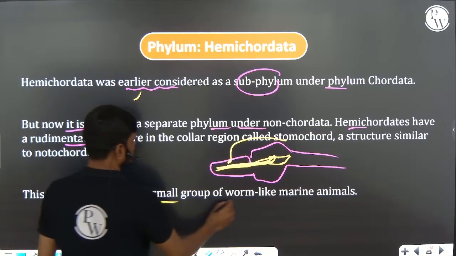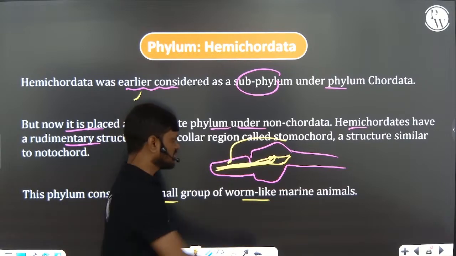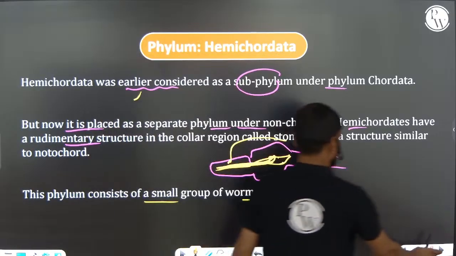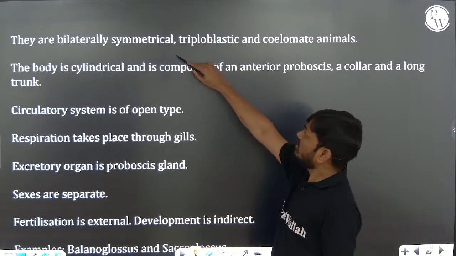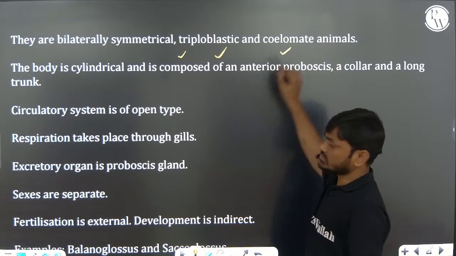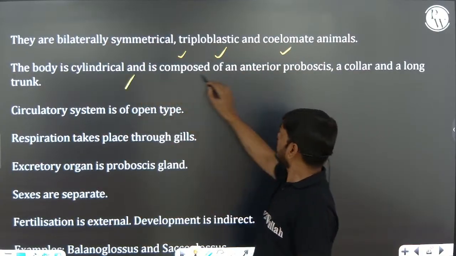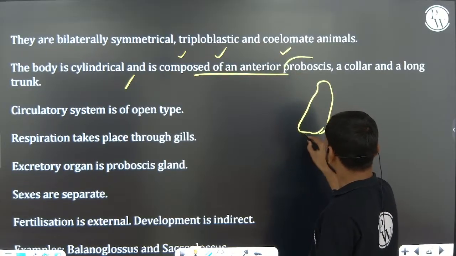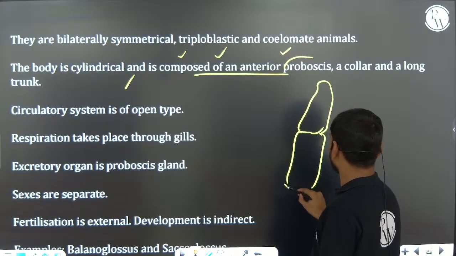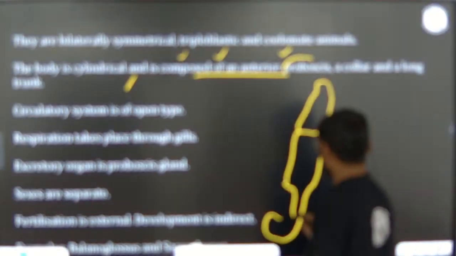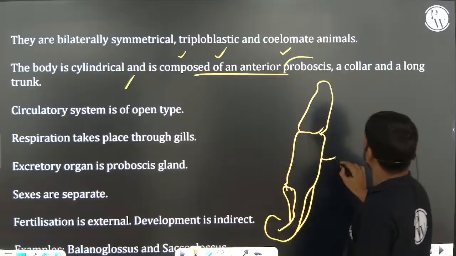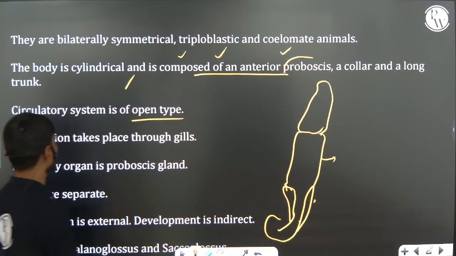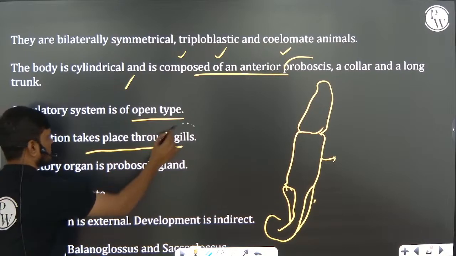Worm-like marine animals are present, exclusively marine. Bilaterally symmetrical triploblastic coelomates. Cylindrical body, anterior proboscis present. Anterior proboscis, middle collar and long trunk: three regions. Open type circulation, respiration by the gills, very, very important.